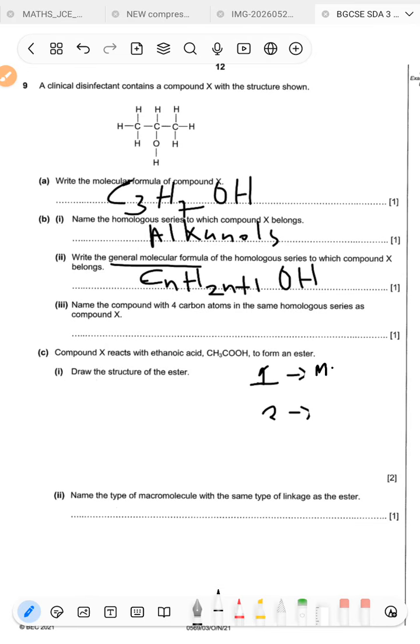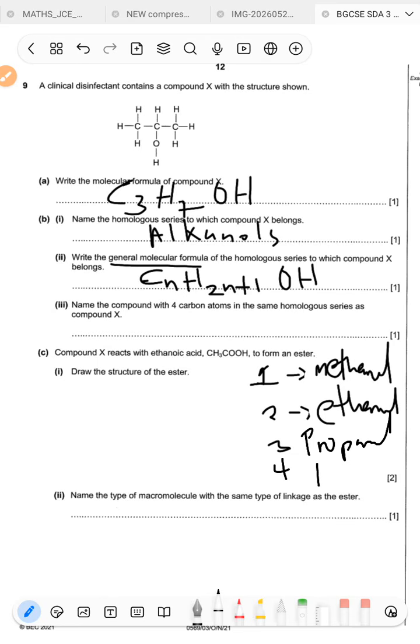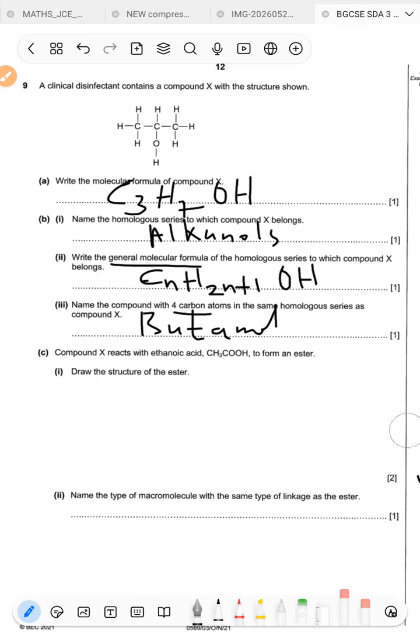So 1 is methanol. Then 2 is ethanol, 3 is propanol, then 4 is butanol, etc. Now we're looking for 4 carbons, so it's going to be butanol. All right, we quickly remove that and we continue.